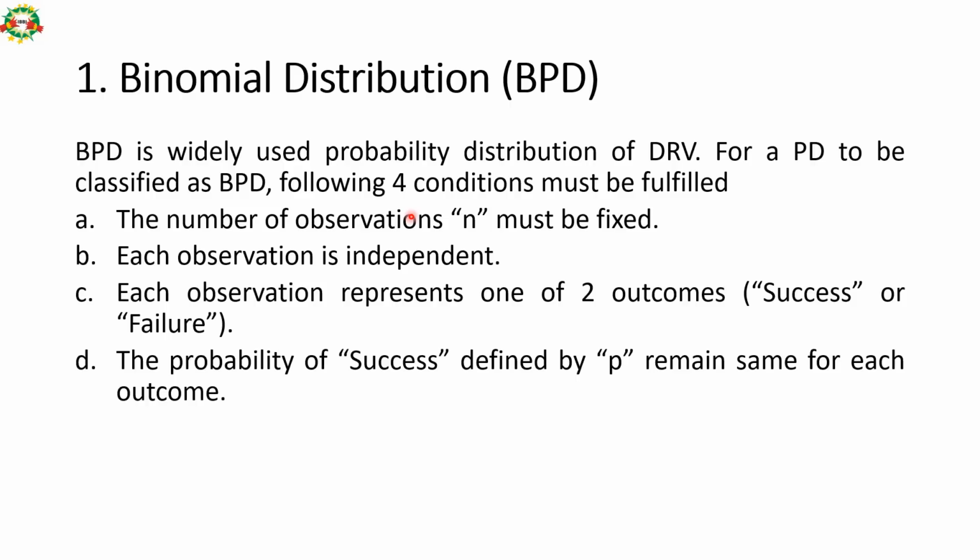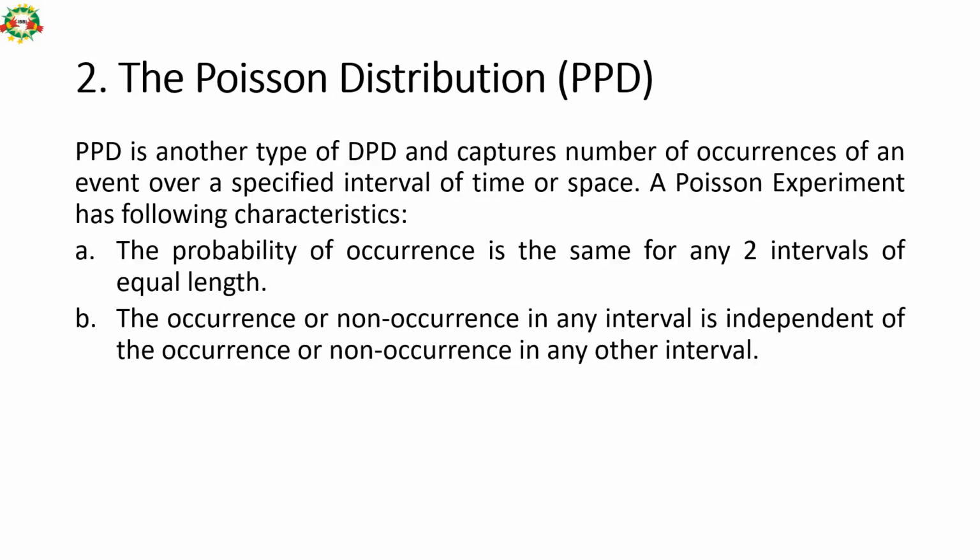For a probability distribution to be classified as a binomial distribution, the following 4 conditions must be fulfilled. The number of observations must be fixed, so it should be finite. Each observation should be independent. Each observation represents one of two outcomes, success or failure. The probability of success, defined by P, remains the same for each outcome, so equal likely probability of each outcome. Then it is called a binomial distribution or BPD.